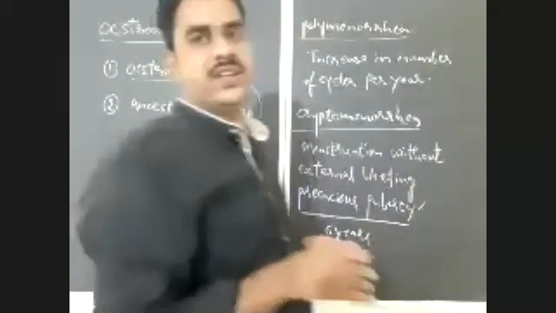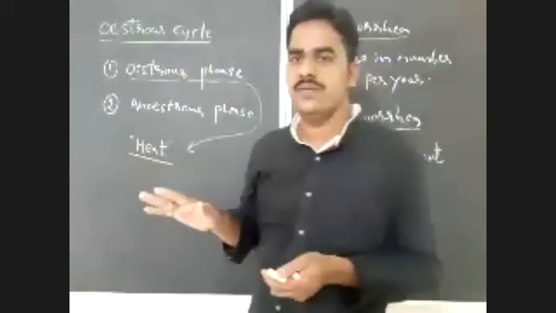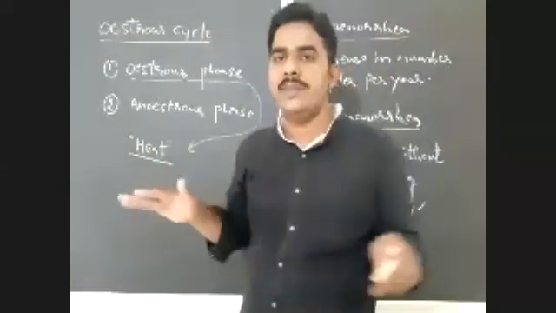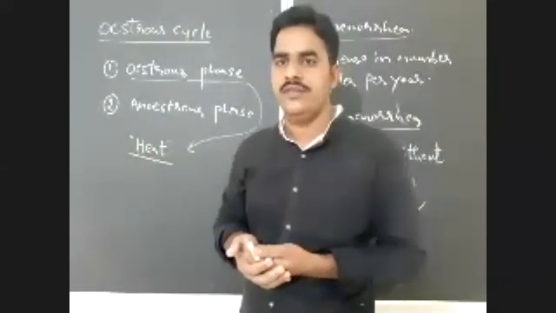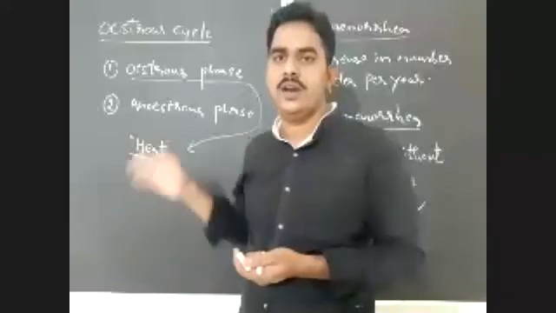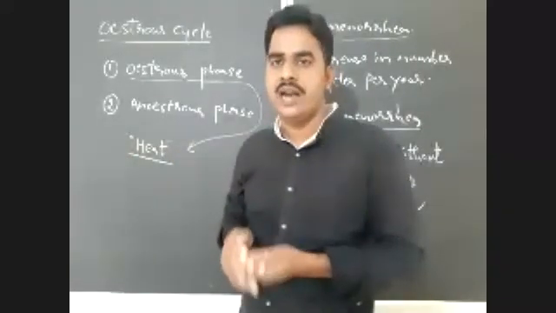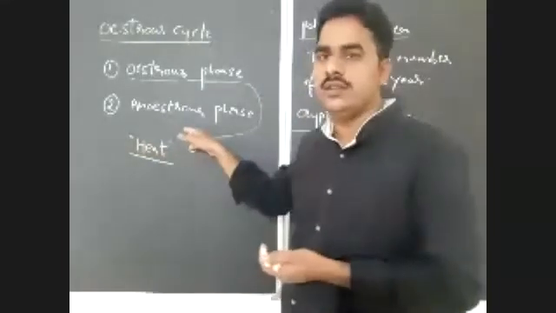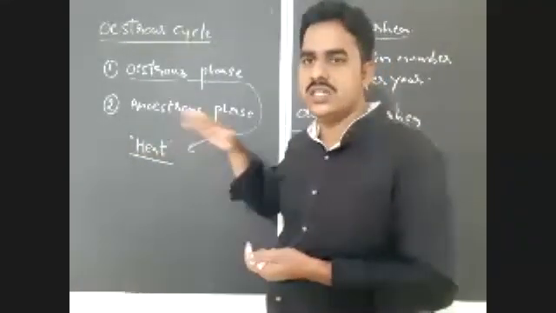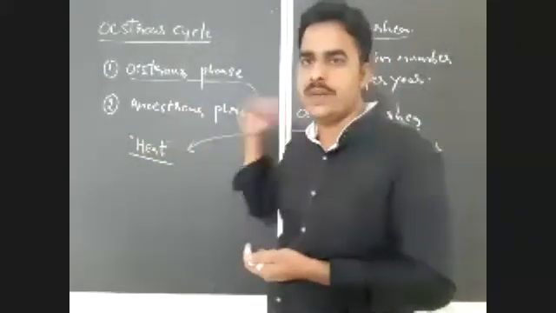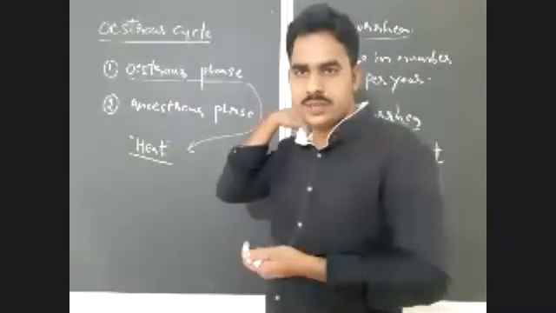In the anestrus phase, the female cannot allow the male for copulation. And here there is no ovulation. Ovulation is temporarily arrested, so ovum cannot be produced by the female.